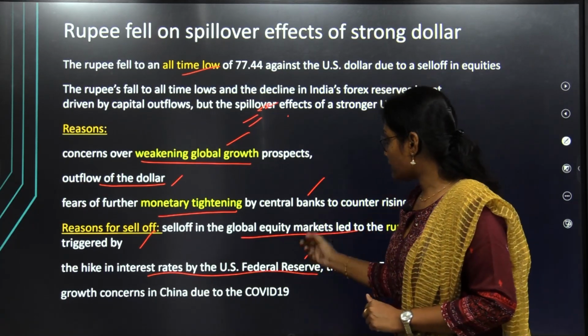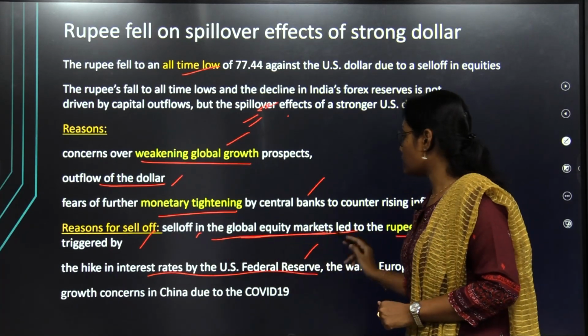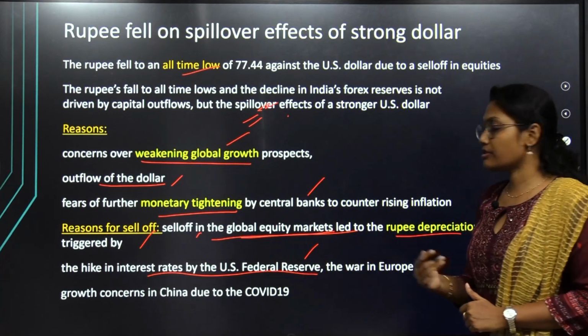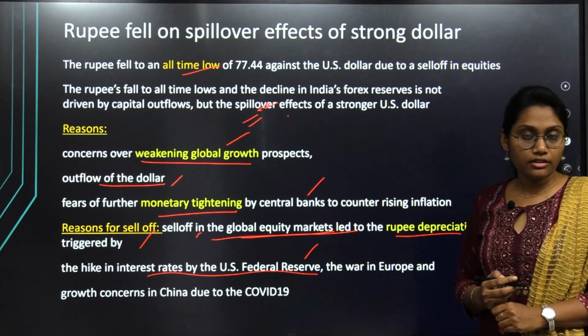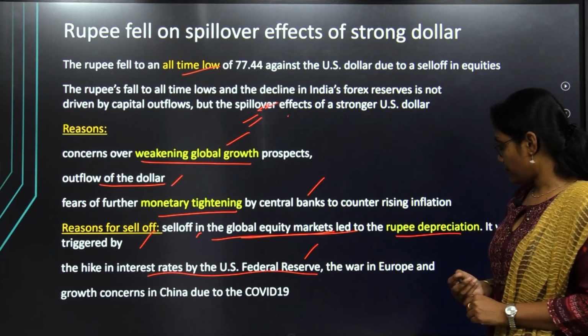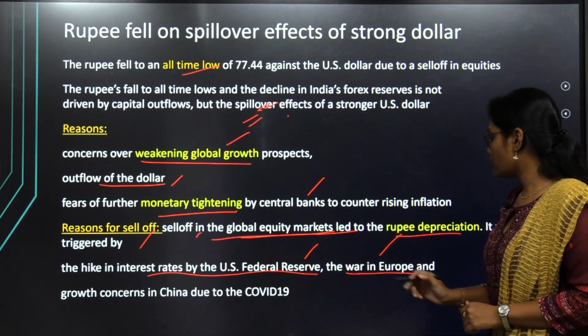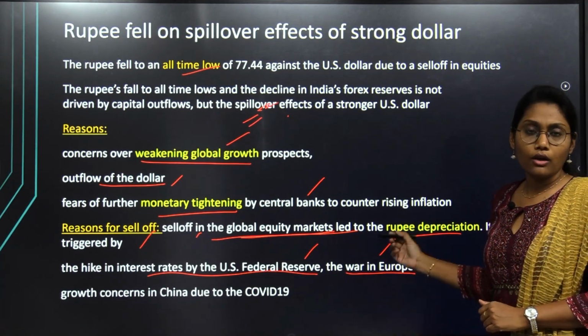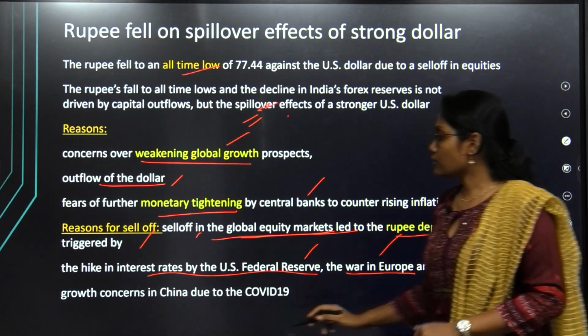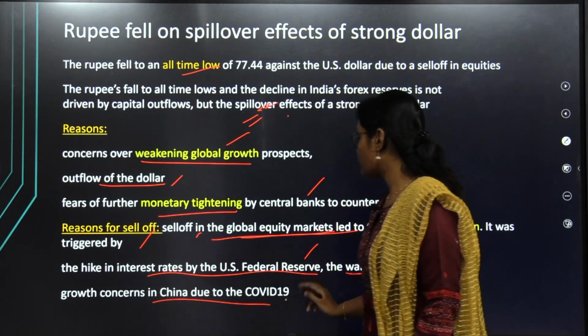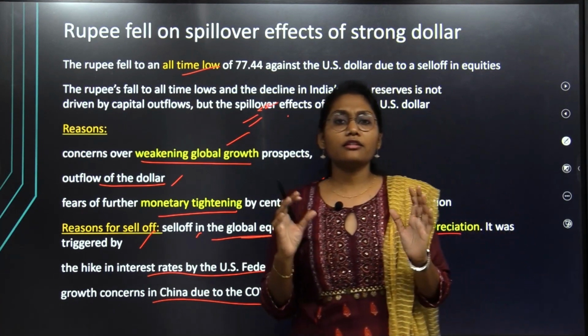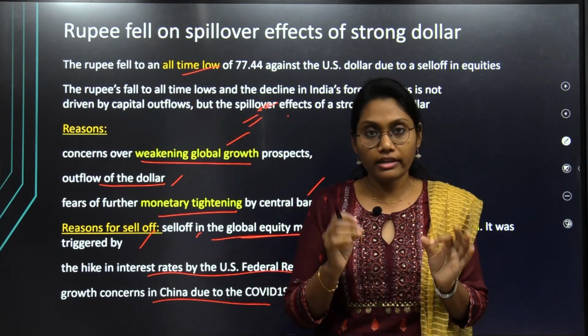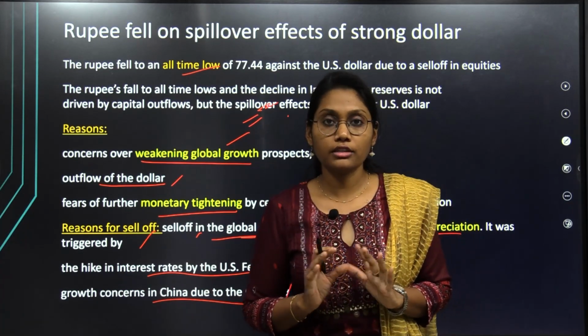That led to the sell-off in the majority of global equity markets and resulted in the depreciation of the rupee. And also the war in Europe, we know all the issues regarding the war, and the growth concerns in China due to COVID-19. All these international and global scenarios have led to the depreciation of the rupee.